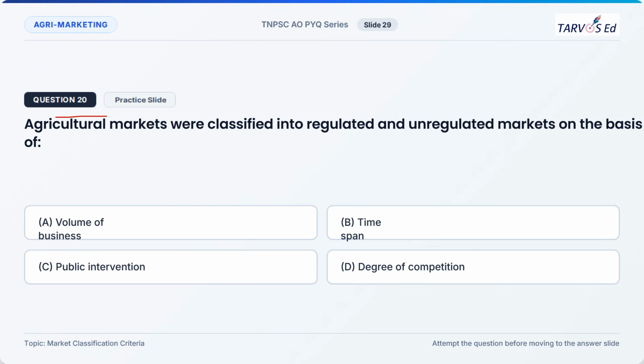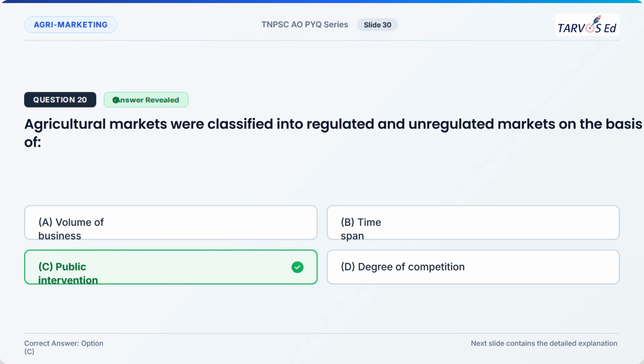Agricultural markets were classified into regulated markets and unregulated markets on the basis of what? Options are volume of business, time span, public intervention, degree of competition. So the correct option will be option C, public intervention. Okay, public intervention is nothing but government rules and regulations. Government coming in the middle of the marketing process. Because of that, there are two types.